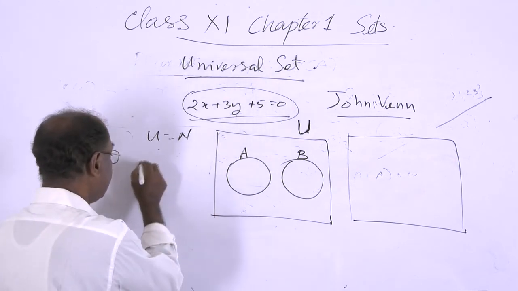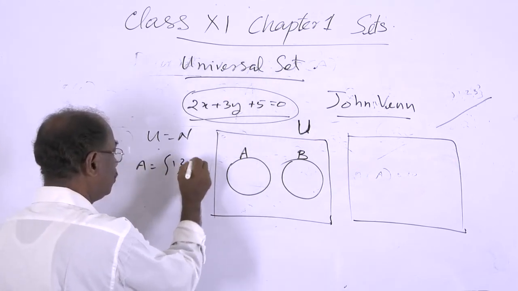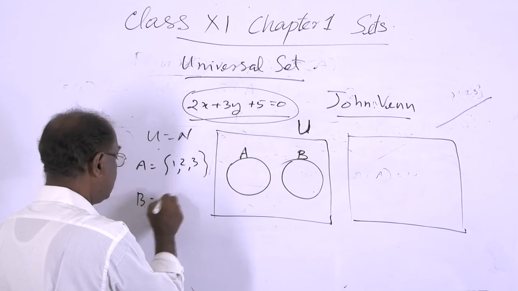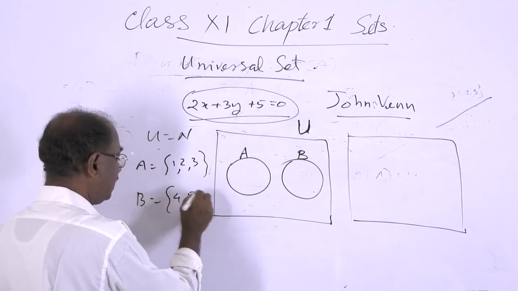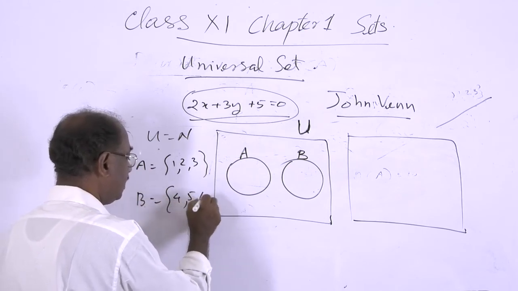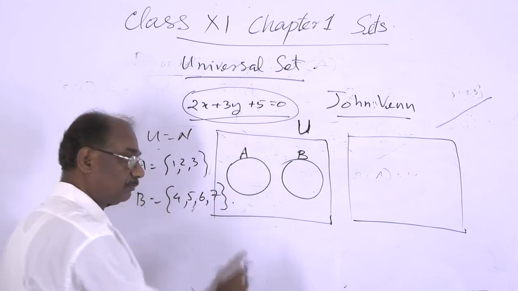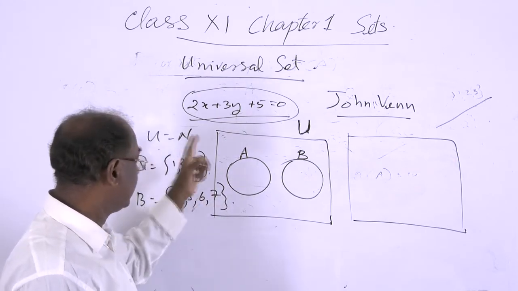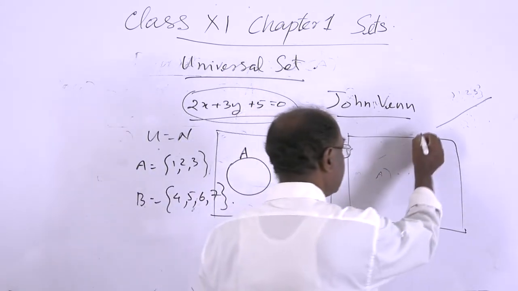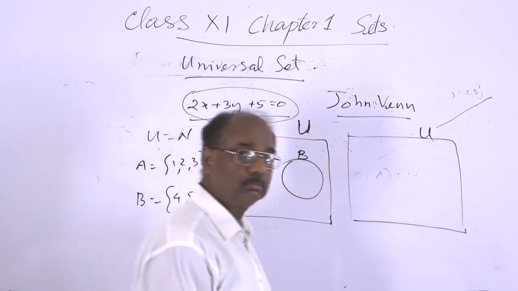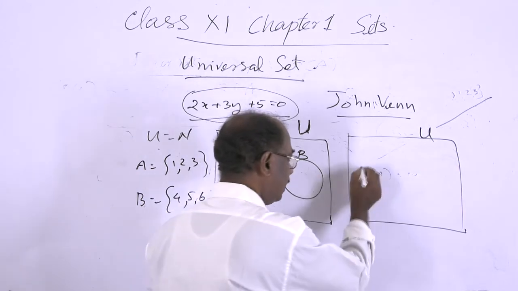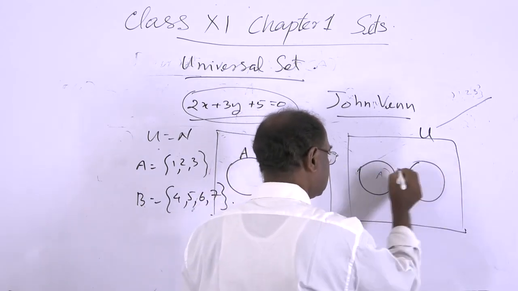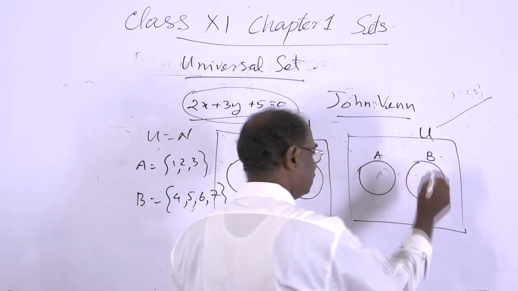And suppose A is equal to {1, 2, 3}, and B is equal to {4, 5, 6, 7}. Then this universal set is denoted by N or U, and A and B are closed circles. This is A and this is U.